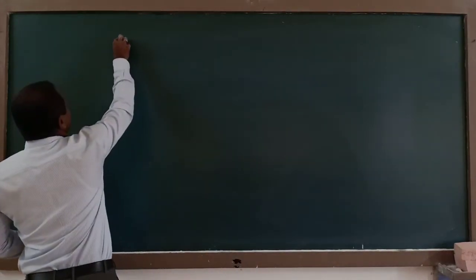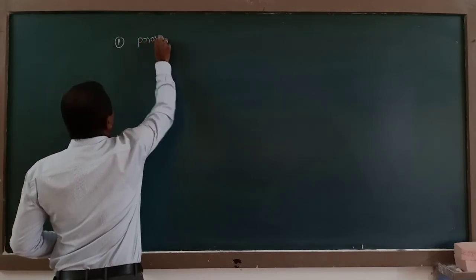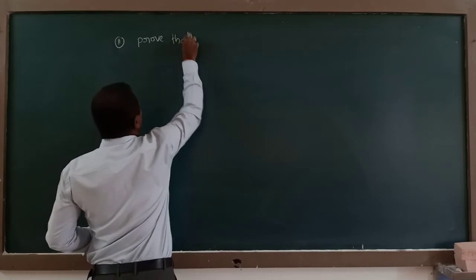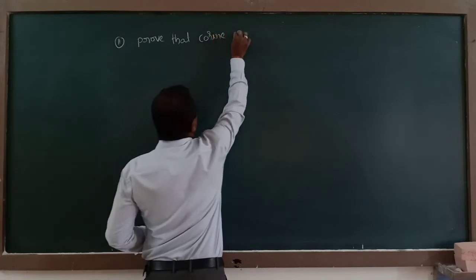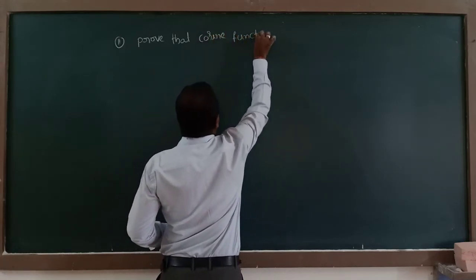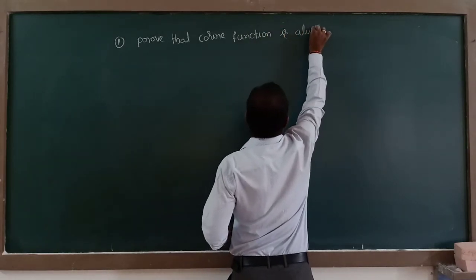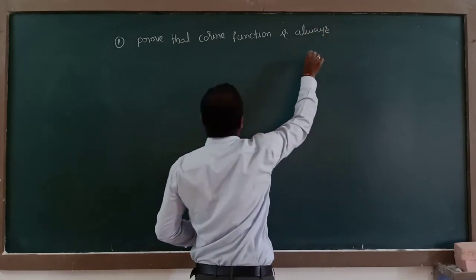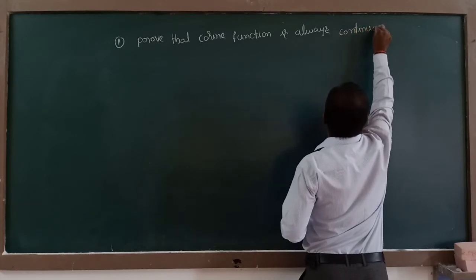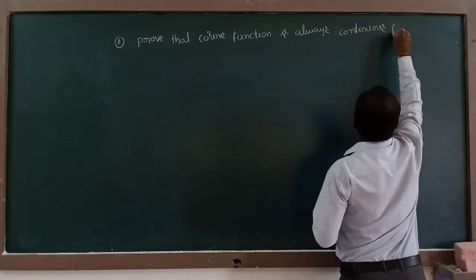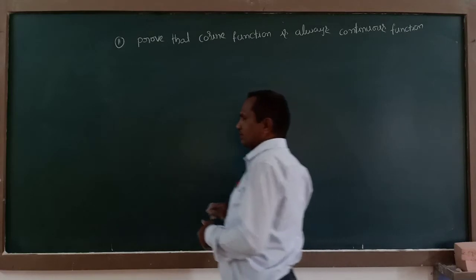Prove that the cosine function is a continuous function. Cosine function, that is, y is equal to cos x, is always a continuous function.